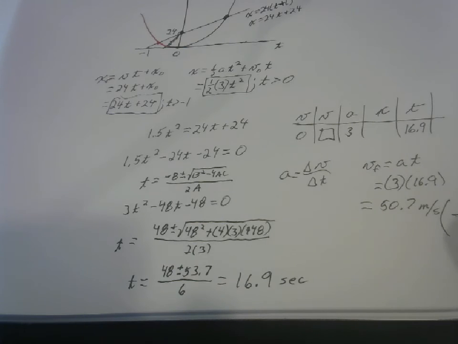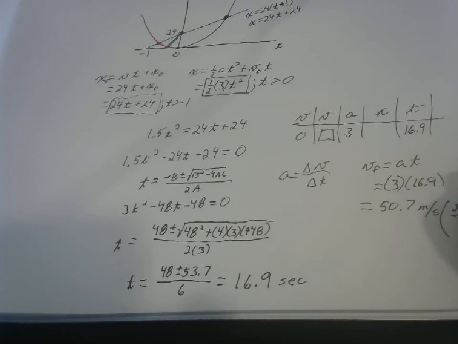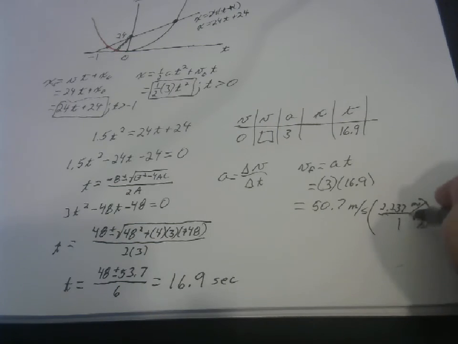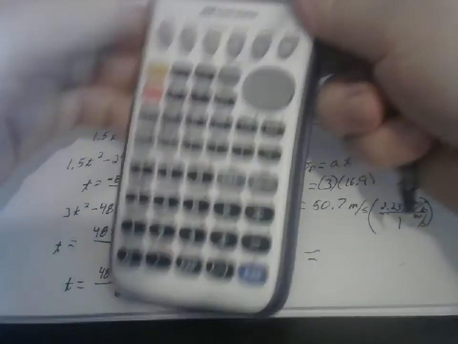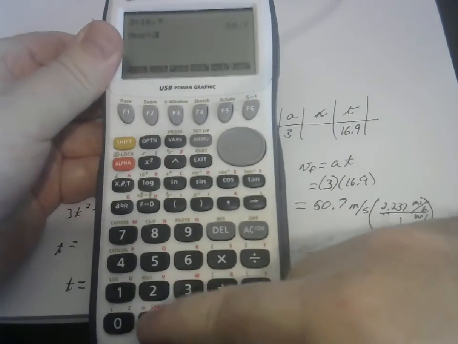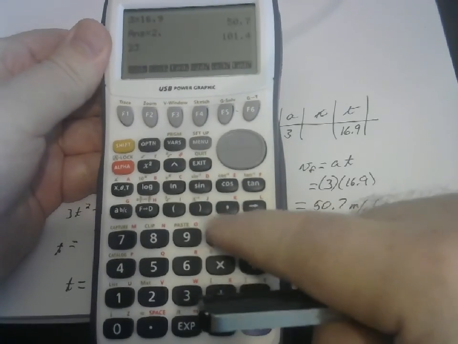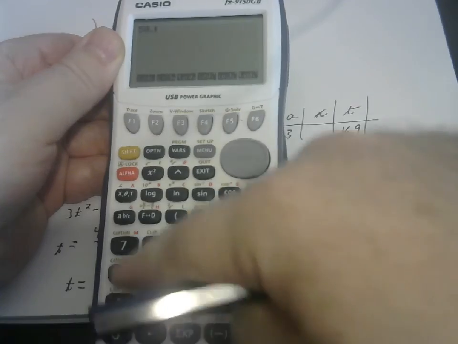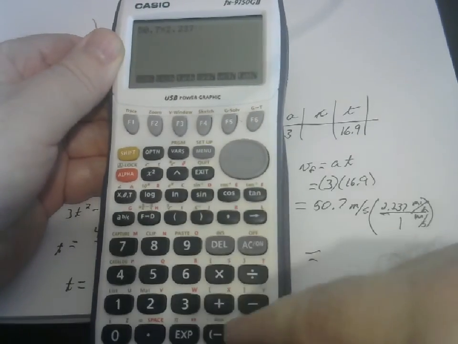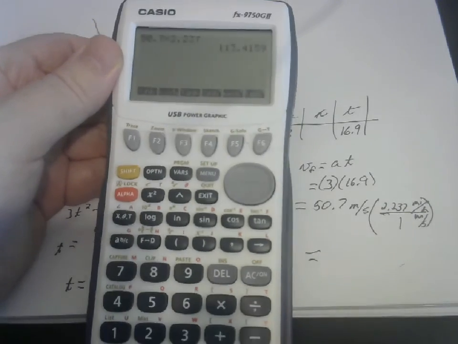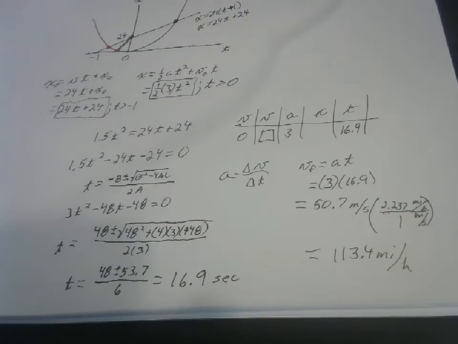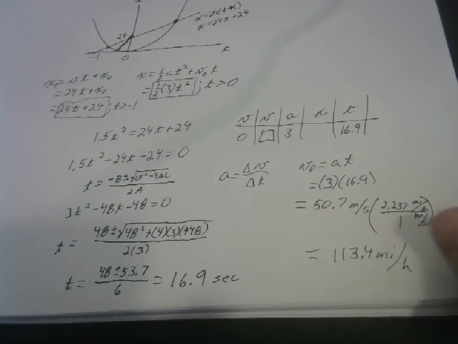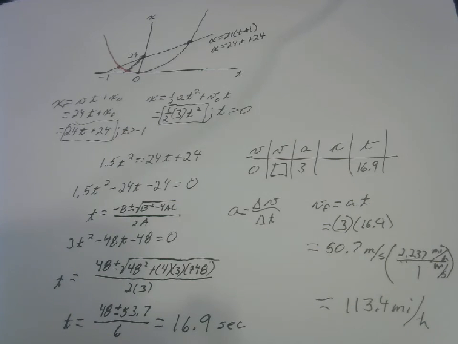So put meters per second on the bottom, 2.237 miles per hour, and you get that number times 2.237. 50.7 times 2.237 is 113.4 miles per hour. So he is endangering himself to catch up with that speeder in 16.9 seconds.